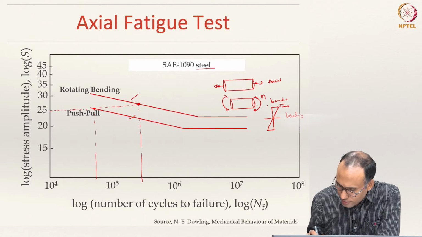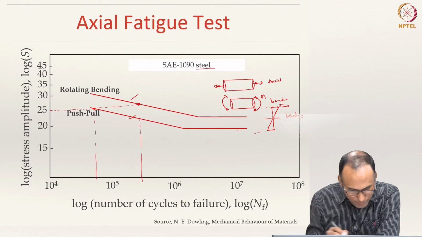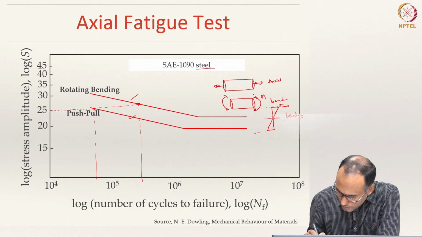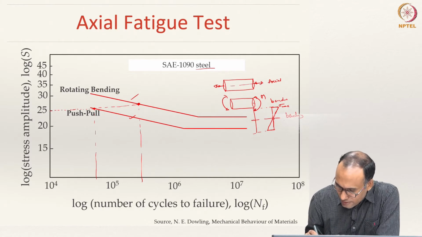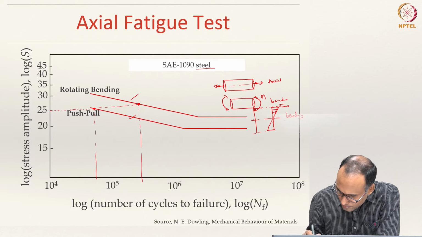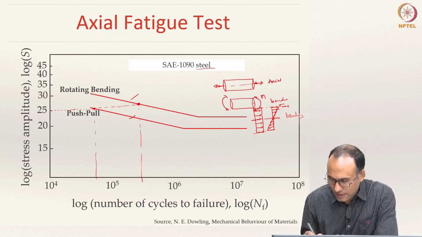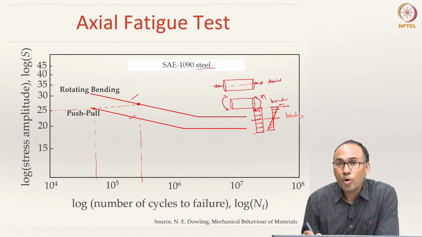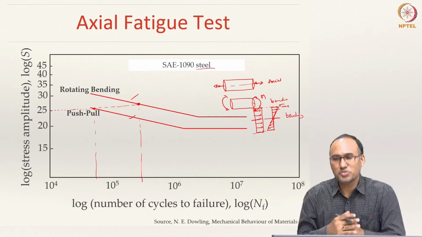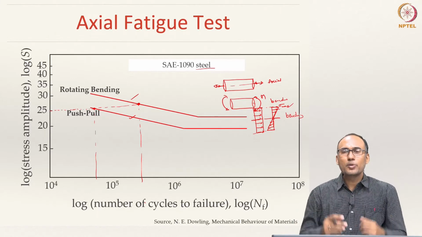Now let me plot it for the same, because sigma amplitude is same, so the magnitude will be the same. This is the central axis, and this part is tension and that part is compression, and here the stress state is going to be the same everywhere because the entire cross section is subjected to axial loading. So, you can clearly see in the case of axial loading, there is more material subjected to a larger amount of stress compared to the pure bending scenario.